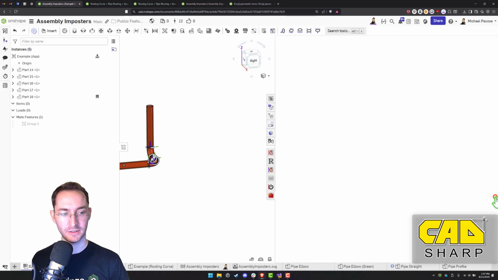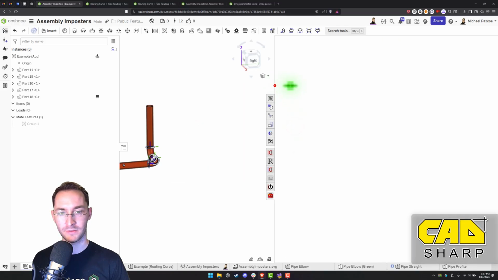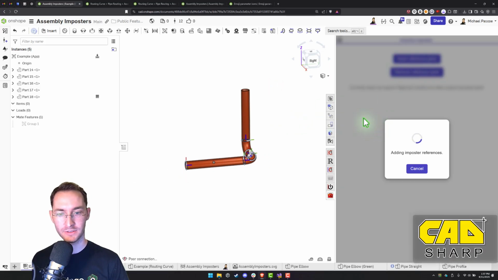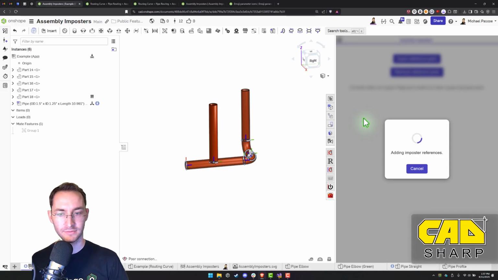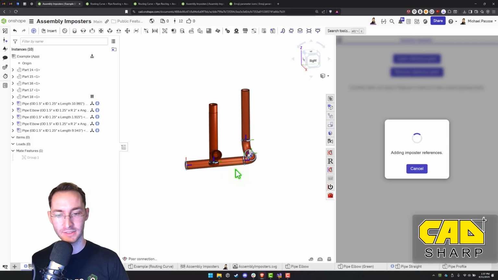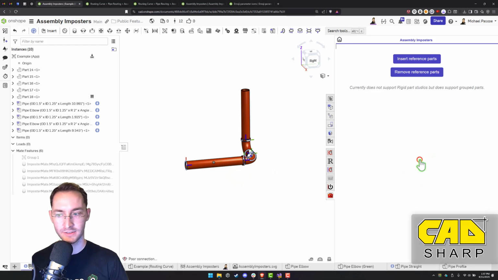And now when we open up the app, go to Assembly Imposters, we can insert the reference parts. So it automatically detects which configuration you wanted for each part. So the color, the OD, the ID, the bend radius, and it's done.